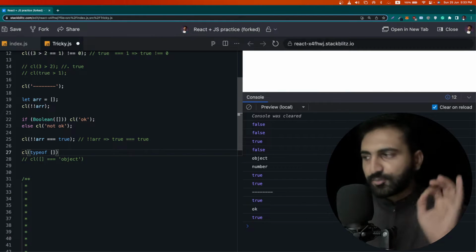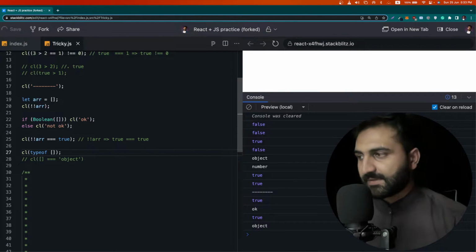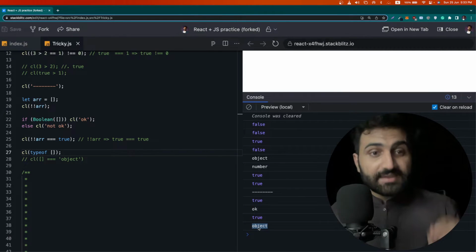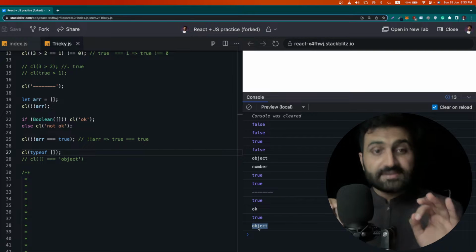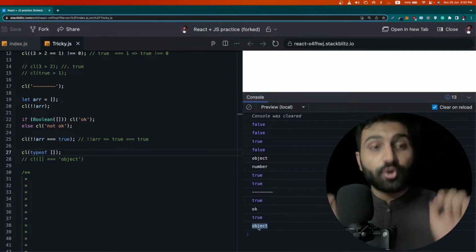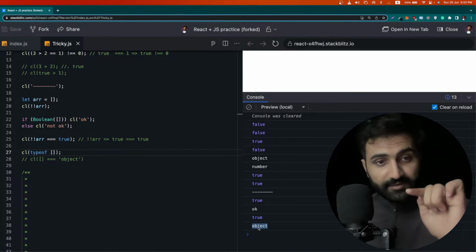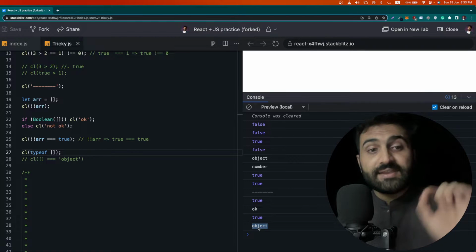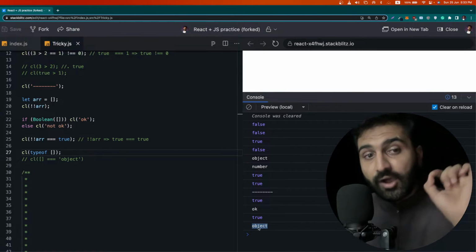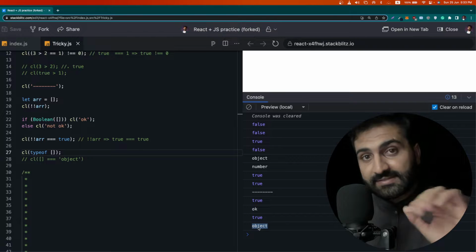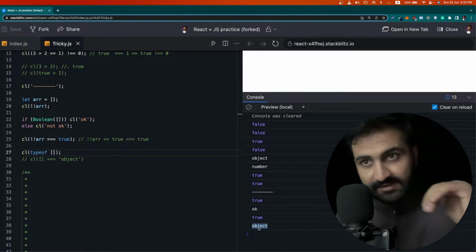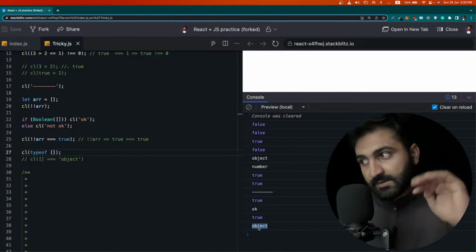What will be the output of this statement? This is an object. Everything in JavaScript has eventually the type of object. Even null, this is a very important point, even null has object type behind the scene, at the machine level.